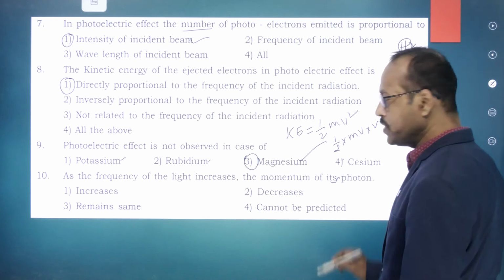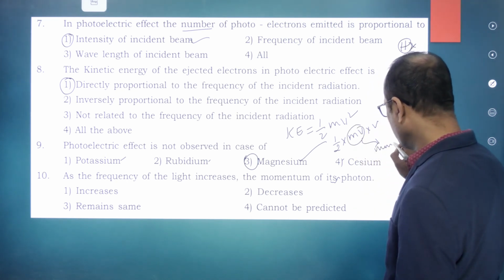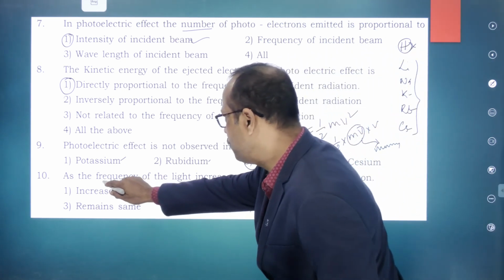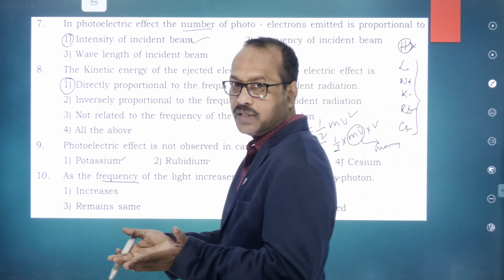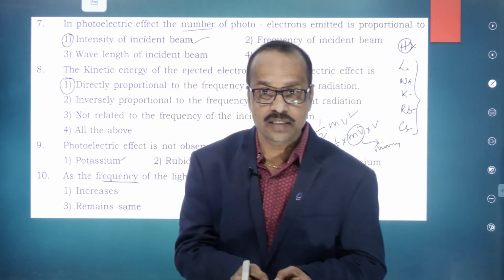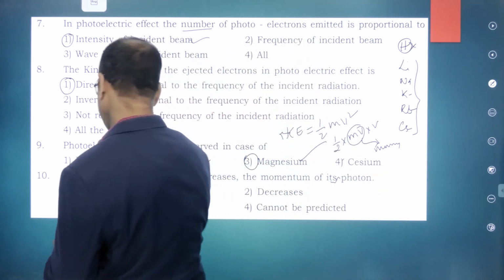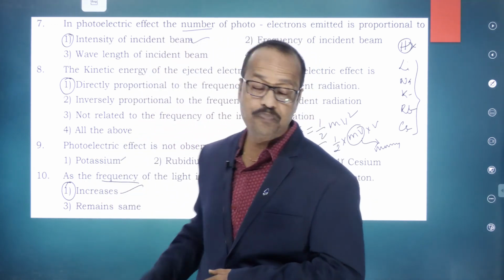Here mv is the momentum. So kinetic energy is directly proportional to frequency. As the kinetic energy increases, the momentum also increases. So the answer is increases. Clear students?